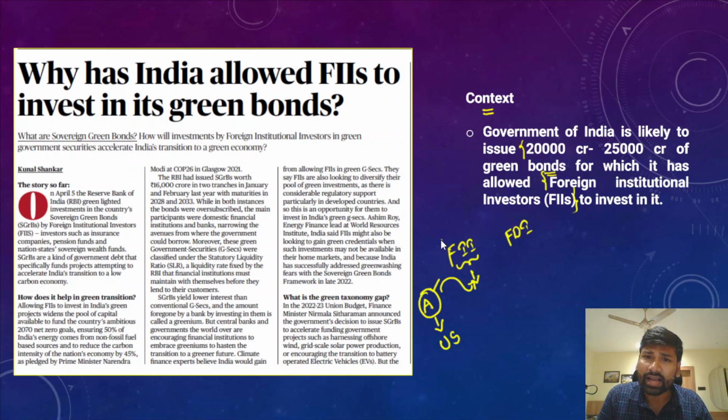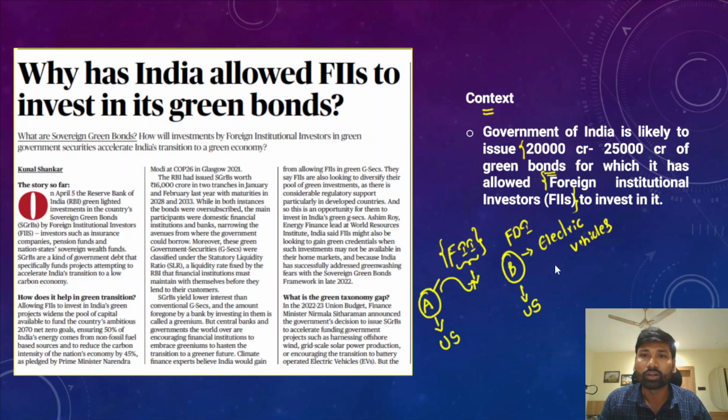That is considered foreign institutional investment. But on the other hand, there's a company B located in the US, tasked with the manufacturing of electric vehicles. It wants to establish one of its units in India to manufacture electric vehicles. This type of investment is considered foreign direct investment. And the first type of investment is considered foreign institutional investment.